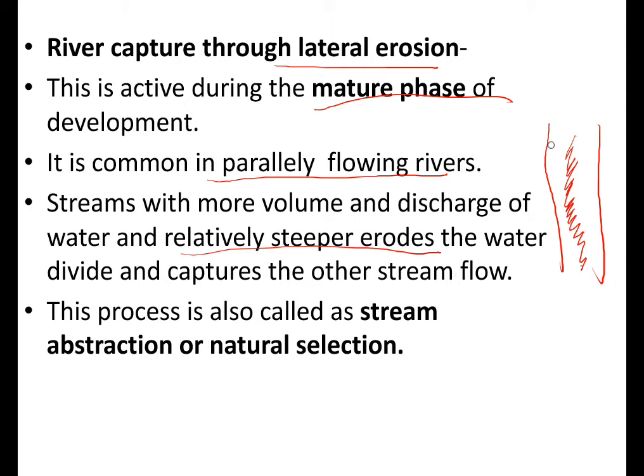So say this stream has more discharge of water and volume, and with a steep slope this erodes this water divide. Because of this erosion, this river joins this one, and this becomes the captured stream. This process is also known as stream abstraction or natural selection.